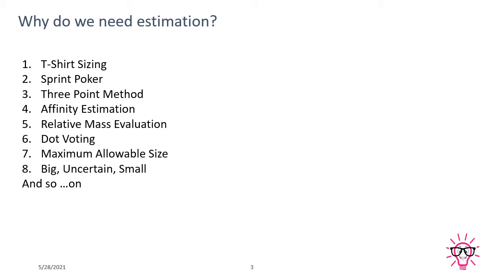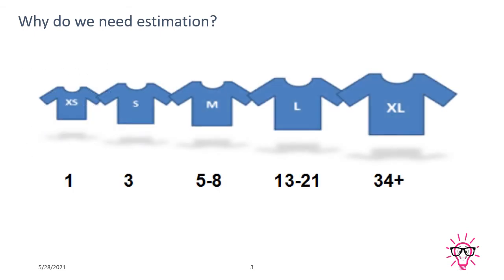Now there are many types available in estimations, but here I have chosen only 7 to 8 estimation types which are commonly used in our industry. First is t-shirt sizing, then planning poker, 3-point method, affinity estimation, relative mass valuation, dot voting, and maximum allowable size, big, uncertain, and small. These are the 8 estimation types, guys, which we will discuss today. So first is t-shirt size. What exactly is t-shirt size?